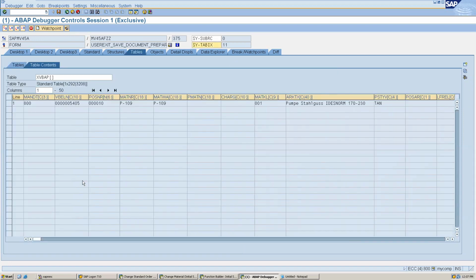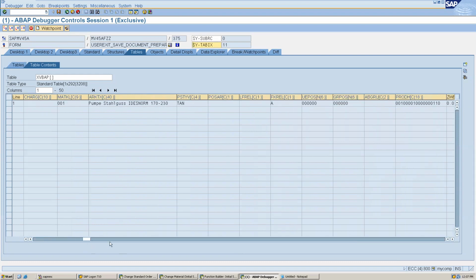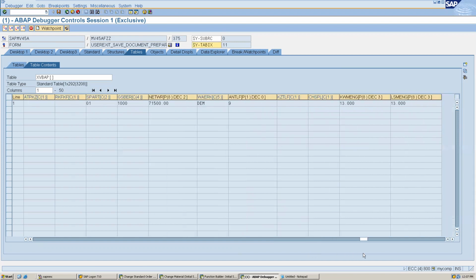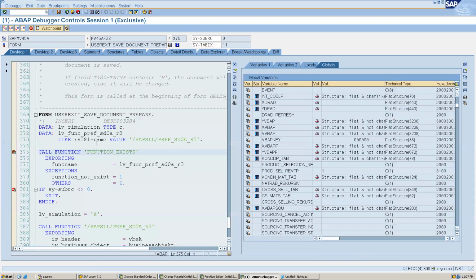So we can see here, in case of X, if I go, see, we get that value 13, right? So based on this variable, we can validate it, and we can trigger our logic, okay. And we can put a condition like: if x bvap dash this field is greater than 10, then error or warning or any information. So we can achieve this, but as of now we are not able to update this user exit, so I'm not writing that code. But I think you get some idea, right?